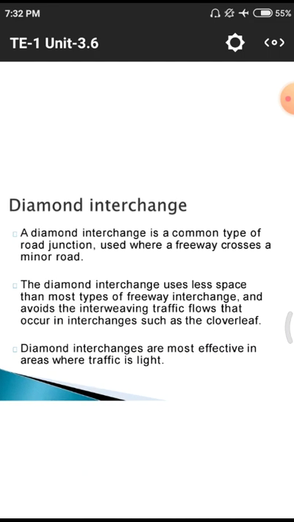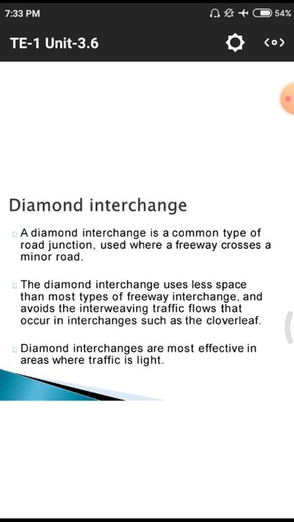Next one we are having this diamond interchange. Previously we observed this diamond, meaning in the shape of this rhombus-like structure. A diamond interchange is a common type of road junction used where a freeway crosses a minor road. That means there are two roads. First one is the freeway, that means a huge quantity of vehicles are flowing with huge amounts of speed. After that we are having a minor road, which normally means village roads or any other district roads, those roads that are connected to these national highways.